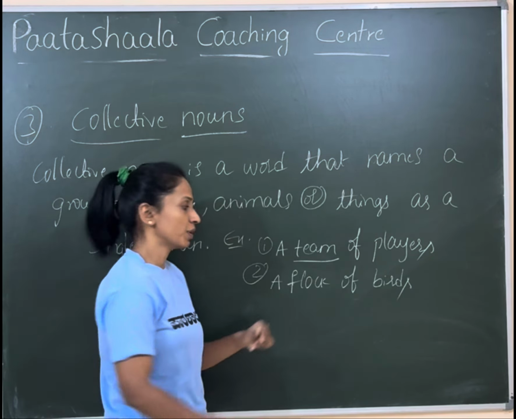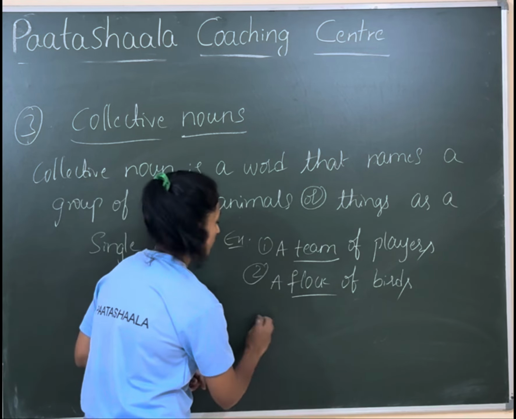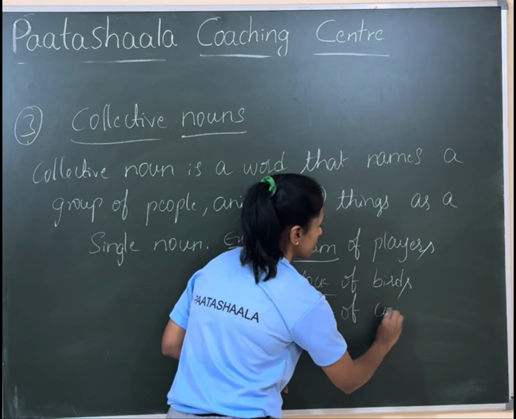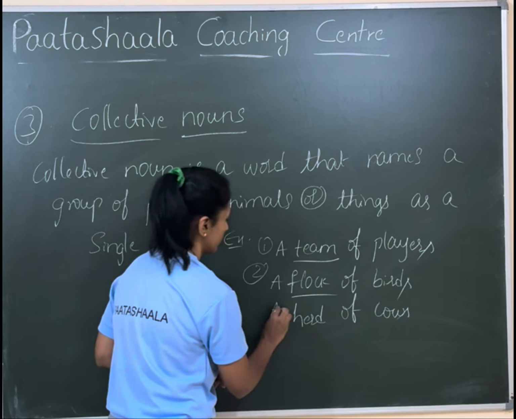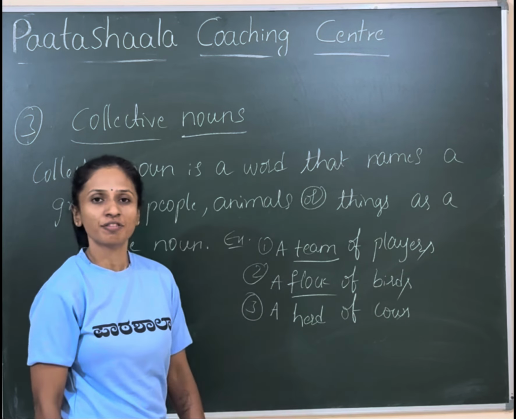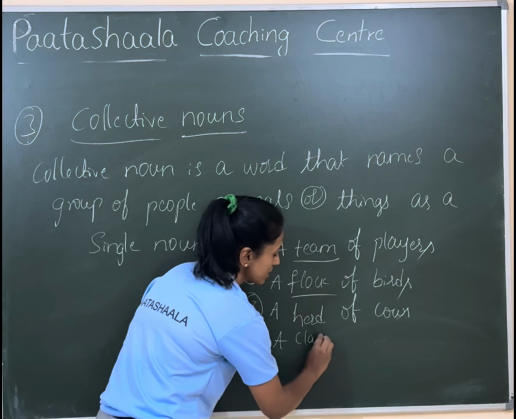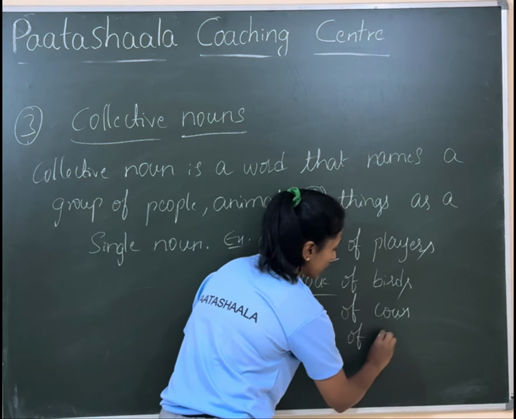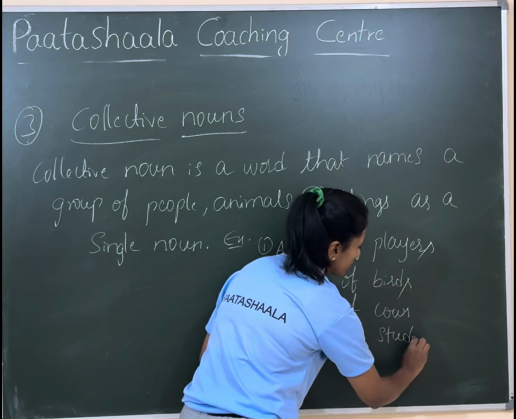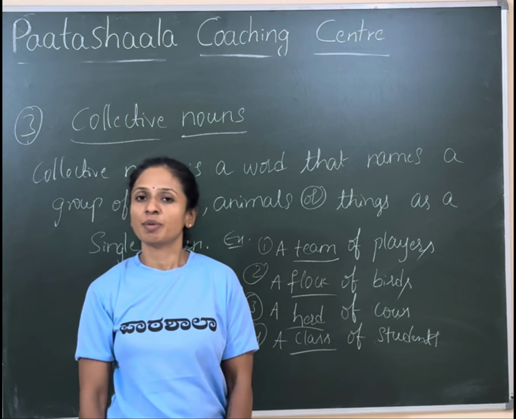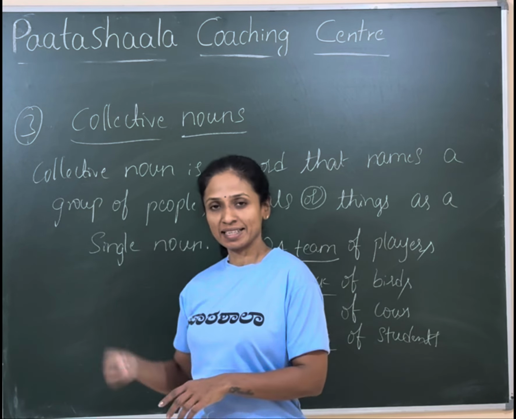We call a group of birds a flock. A herd of cows. Or a class of students. These are some of the examples for collective nouns.